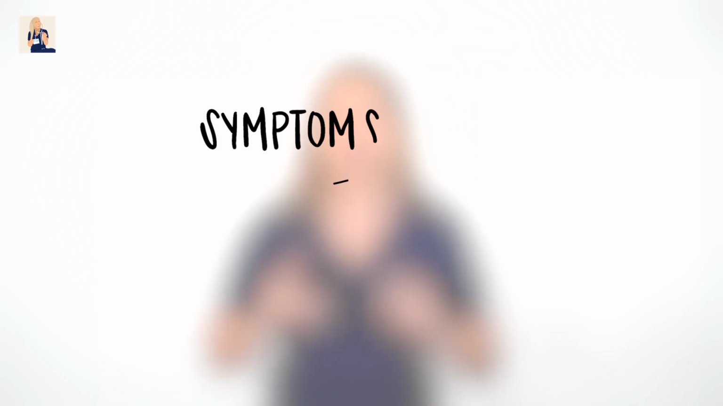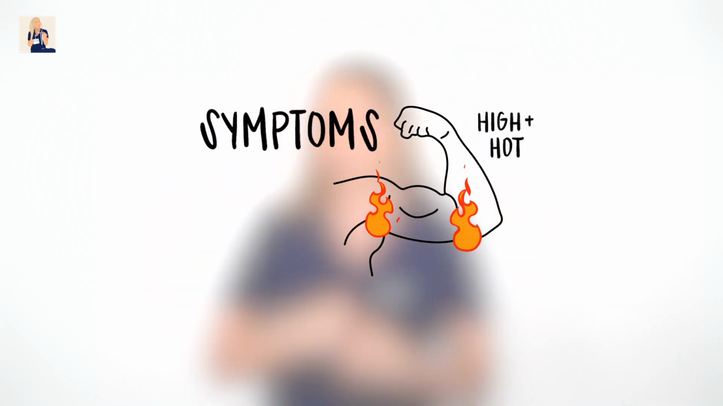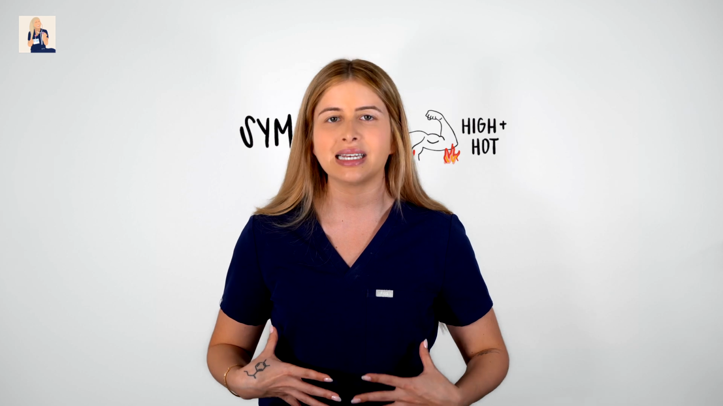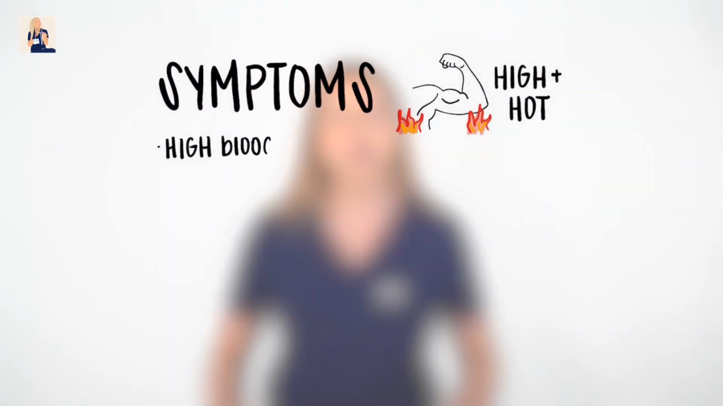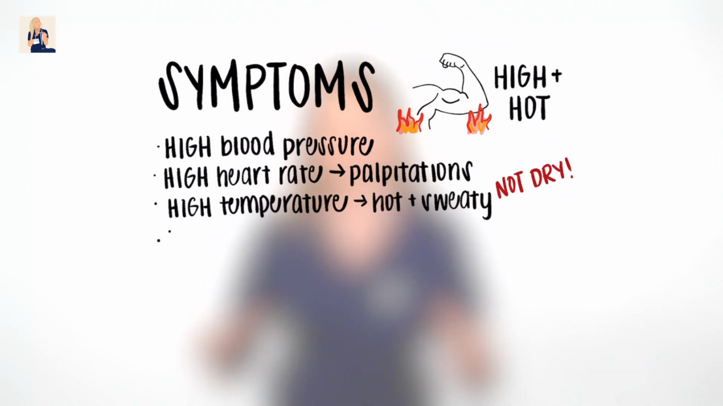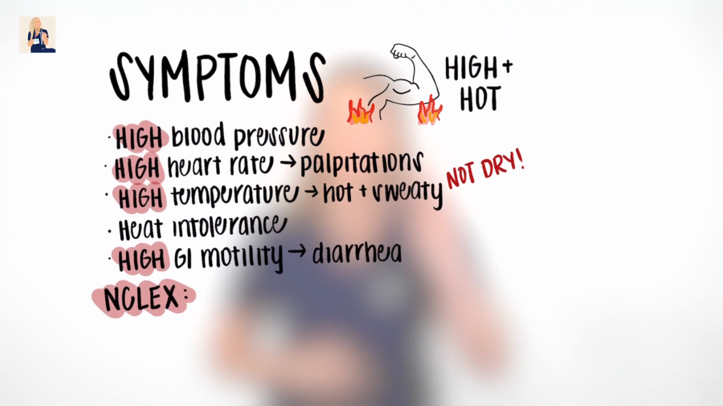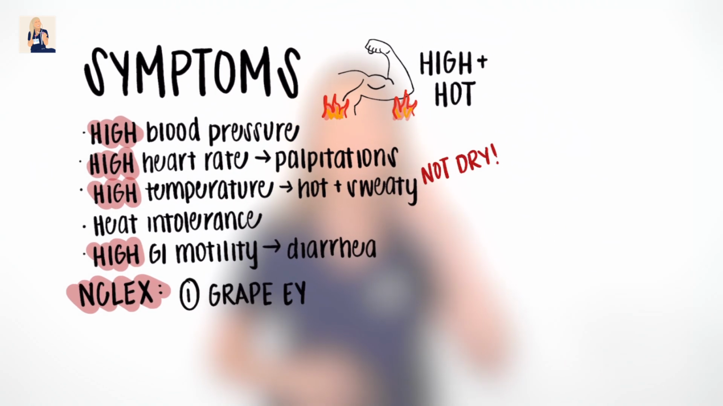Signs and symptoms are high and hot because remember, those gains are pumping out T3 and T4. Remember that the thyroid controls metabolism to create energy for our body to maintain homeostasis. If we go above and beyond this normal function, we see high vital signs, high energy, fast metabolism, and high temperatures. For the NCLEX, remember the 2 G's, grape eyes and a goiter.